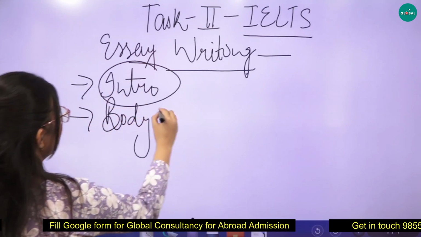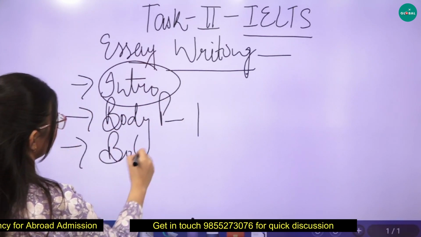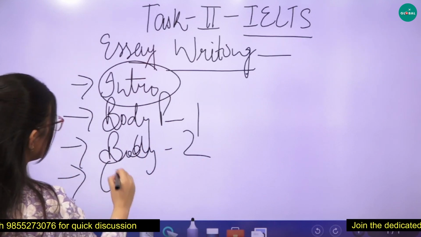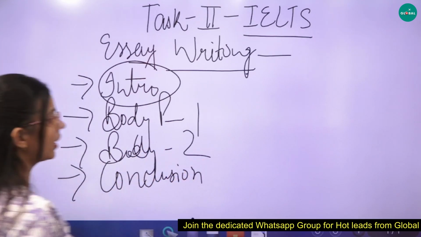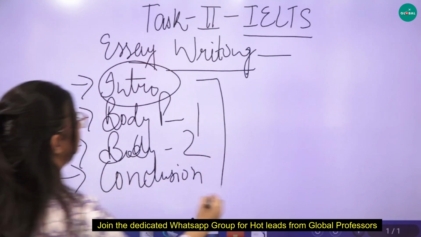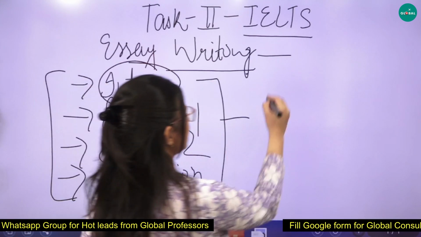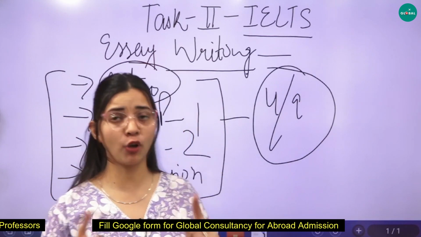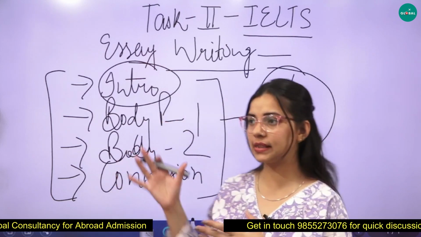This is the ideal structure for essay writing, and you are getting 4 bands for this, 4 out of 9, if you follow the strict structure.